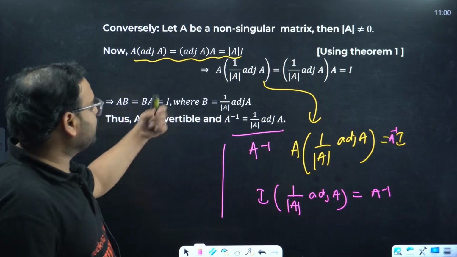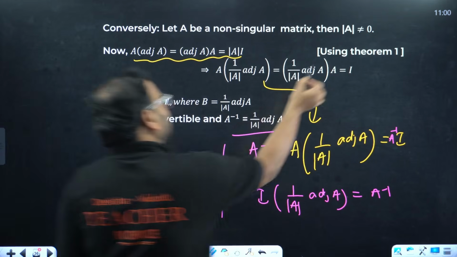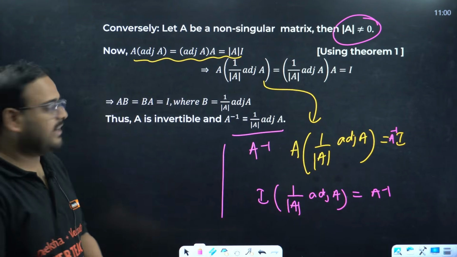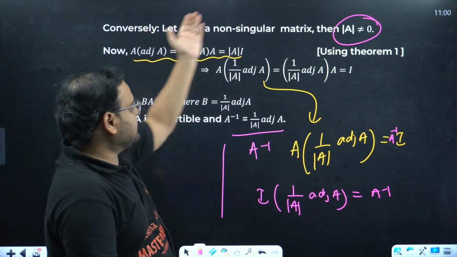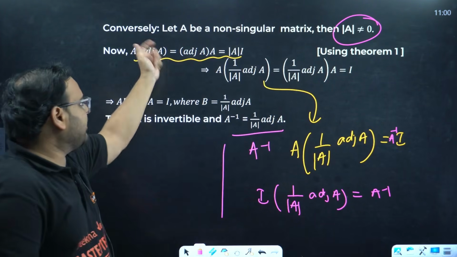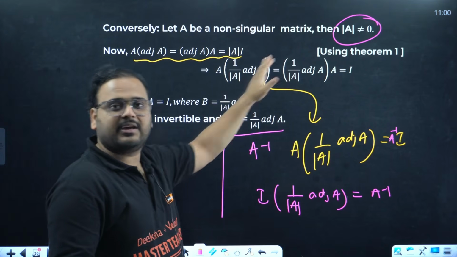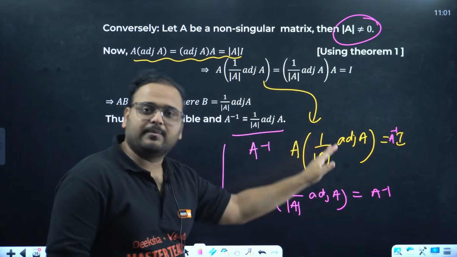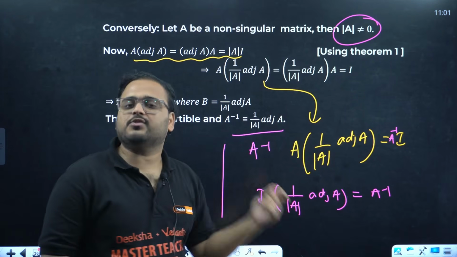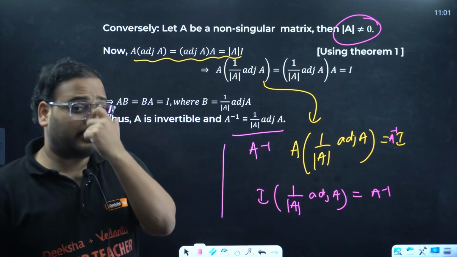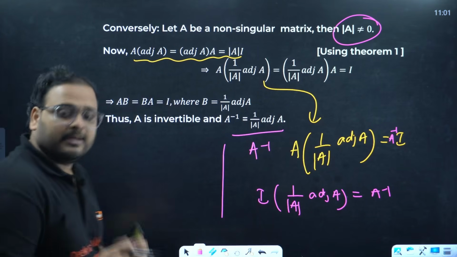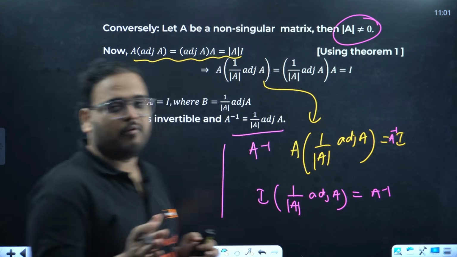So once we prove that determinant of A is non-zero, this is the converse. If A is a non-singular matrix, with a non-zero determinant, then we can divide by determinant A, and we can use the left multiplication or right multiplication rule based upon our convenience. We end up with the inverse of A having the formula adjoint A upon determinant of A. I hope this is clear. Clear, right? Makes sense. Can we move on?